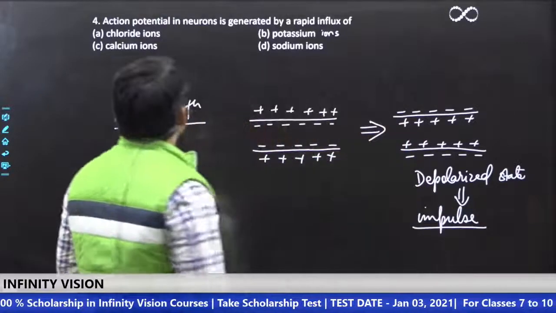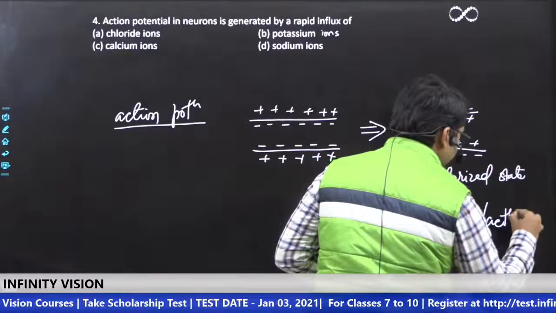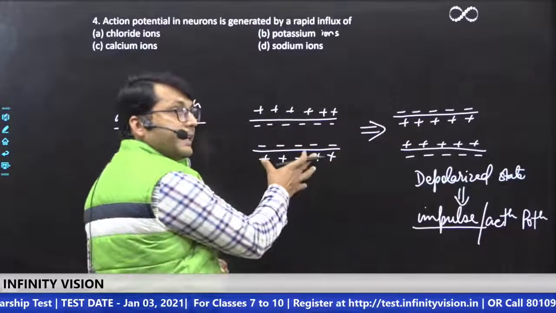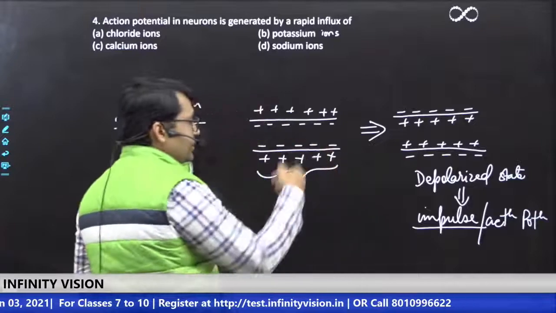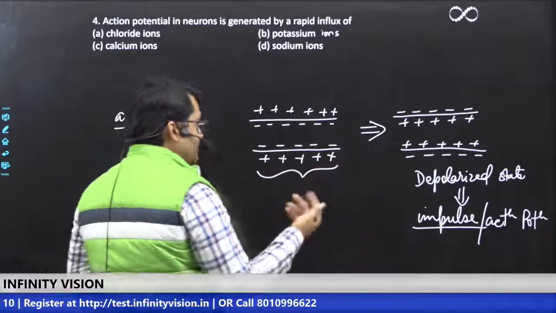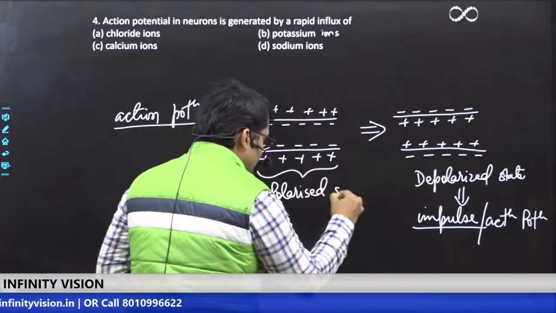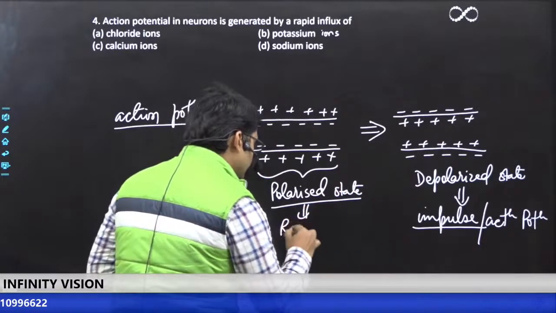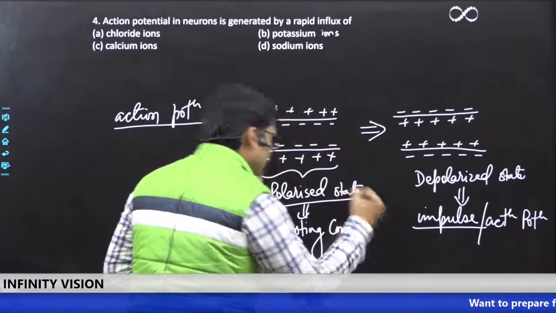This is what an impulse is, and what do we call an impulse? Action potential. Now if we look at the first initial state where the cytoplasm is negatively charged and outside is positive, this is called polarized state. This is the resting condition.